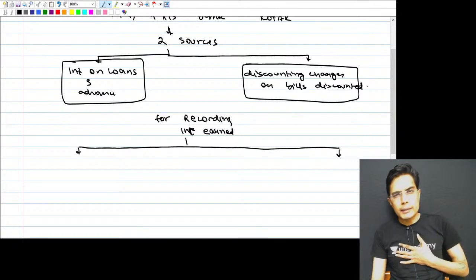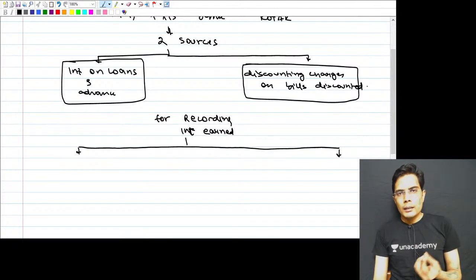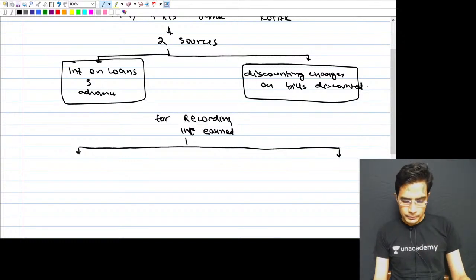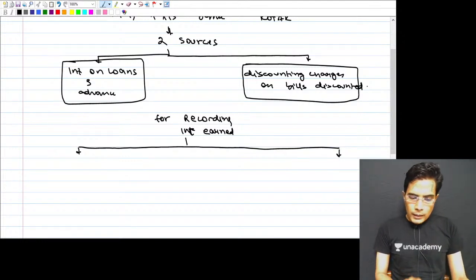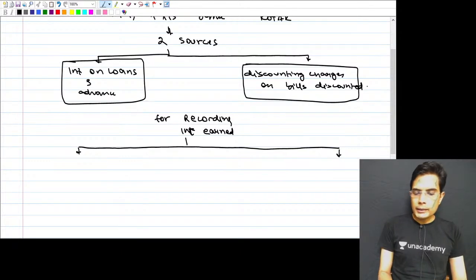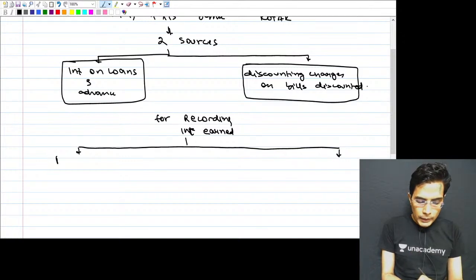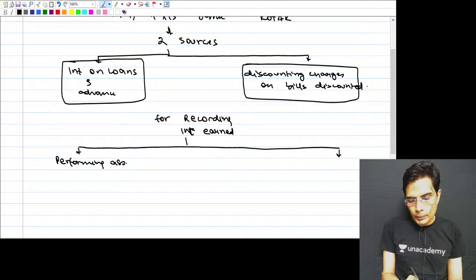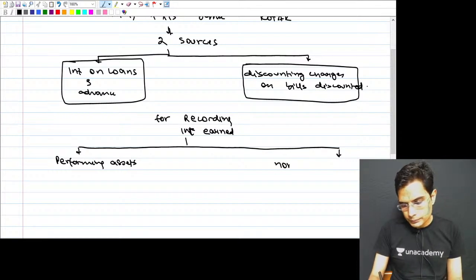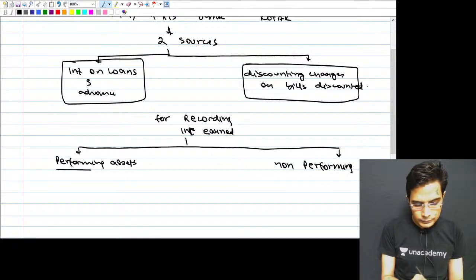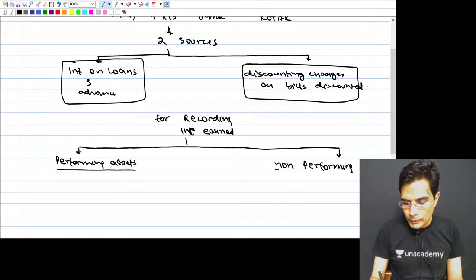For banks, loans and advances are assets. They basically represent money receivable from people who have borrowed money from the bank. So for the purpose of recording interest income, the loans and advances are classified into two parts: performing assets and non-performing assets.